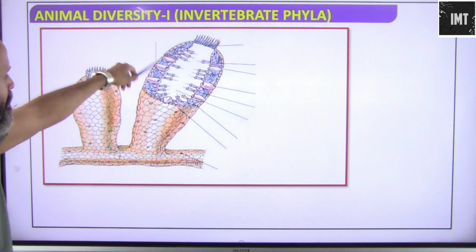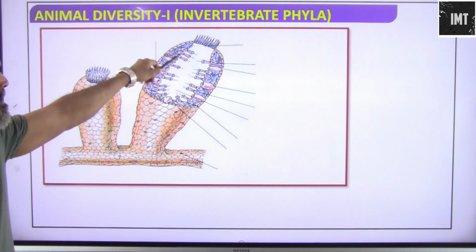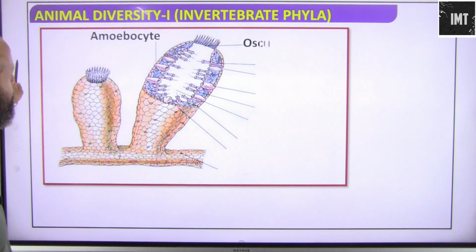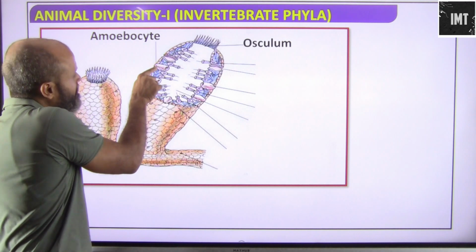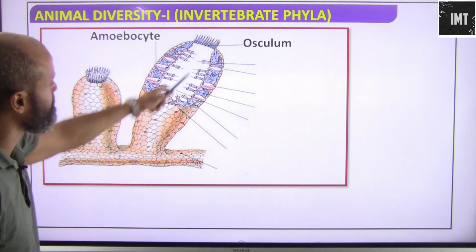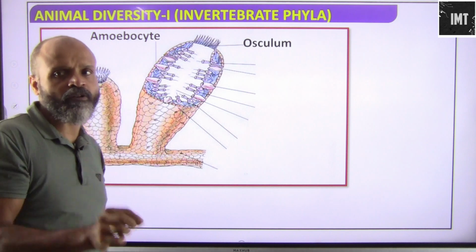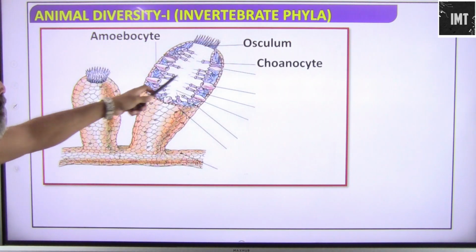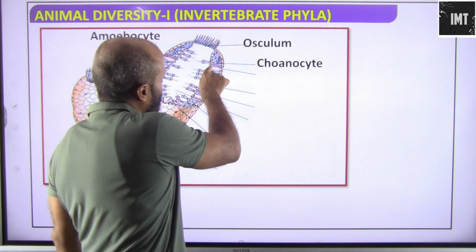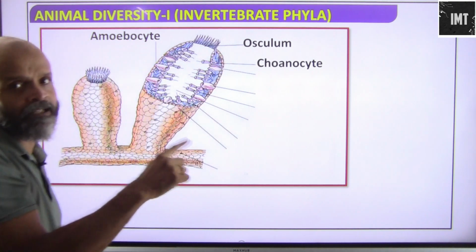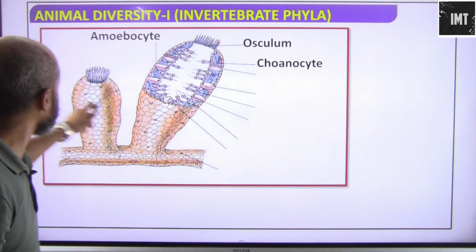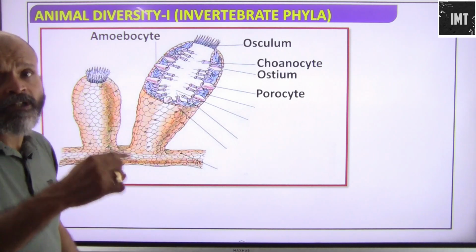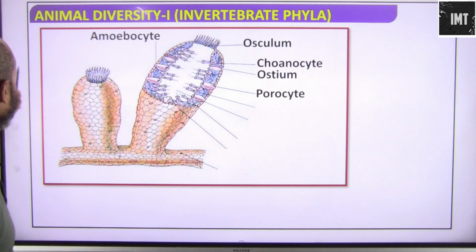Okay, so this is how it will look. This is a section of the sponge, and we are viewing it from inside. These are known as amoebocytes. Osculum is the opening through which the water which has entered the body of the sponge leaves. Then we have choanocytes. Then we have the ostium, the pore through which the water enters. These are porocytes.